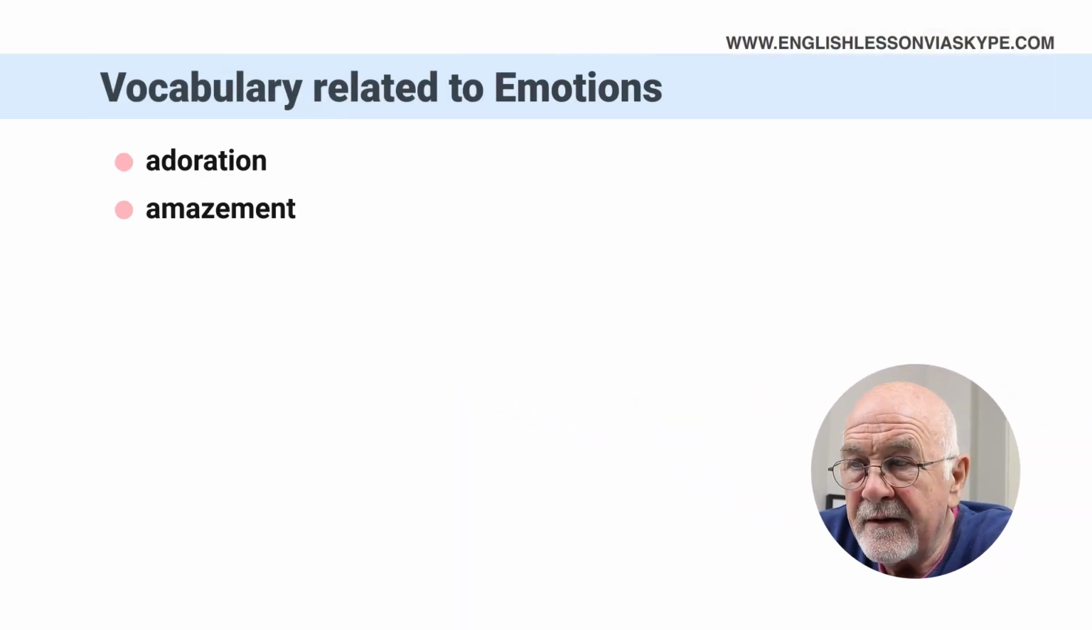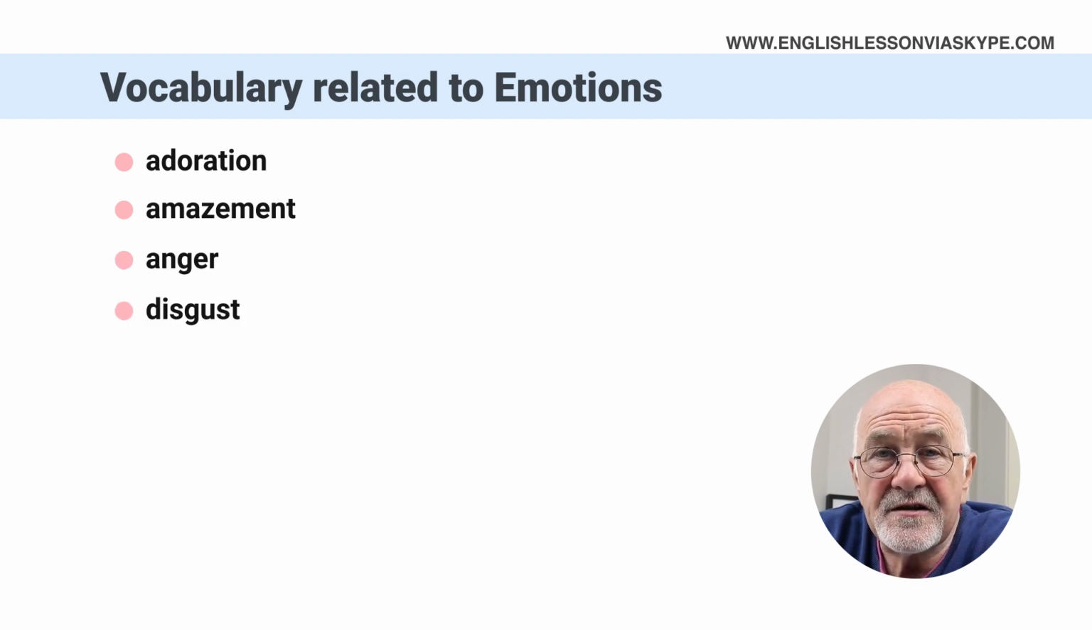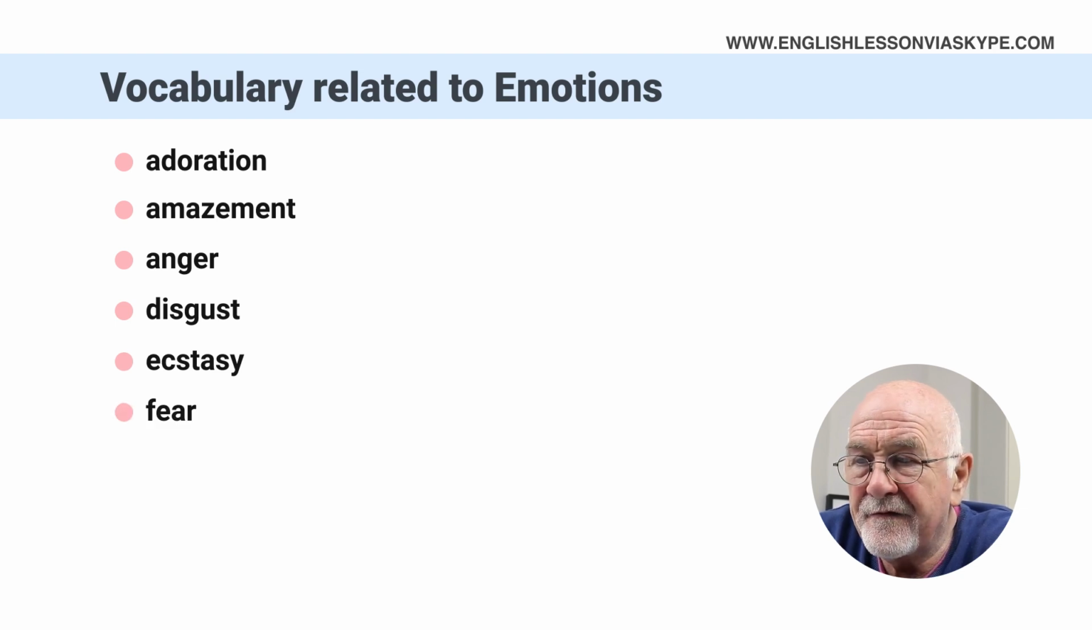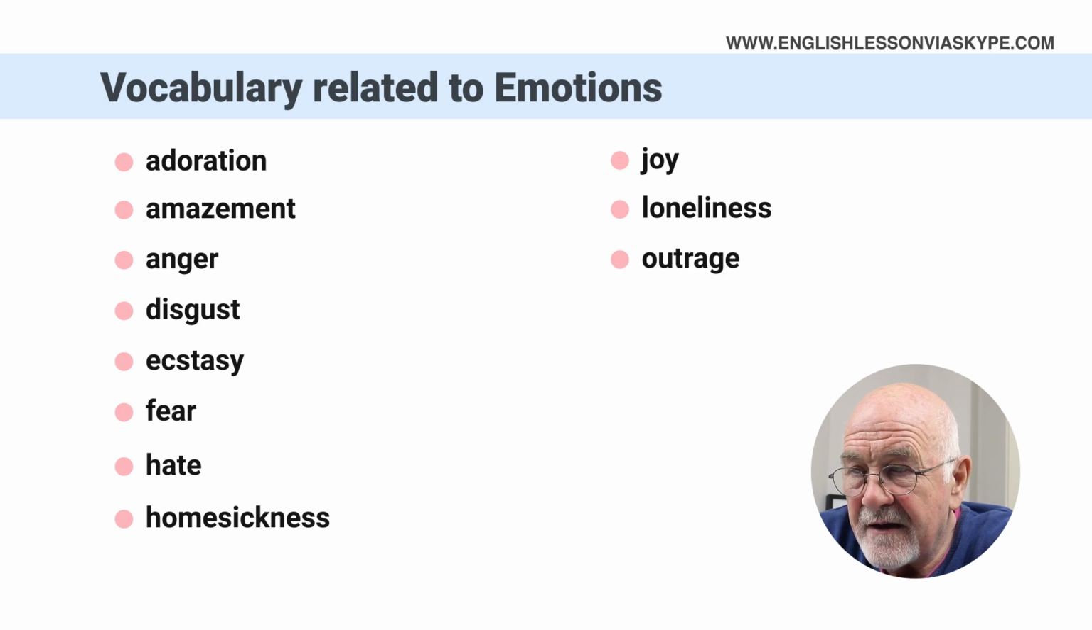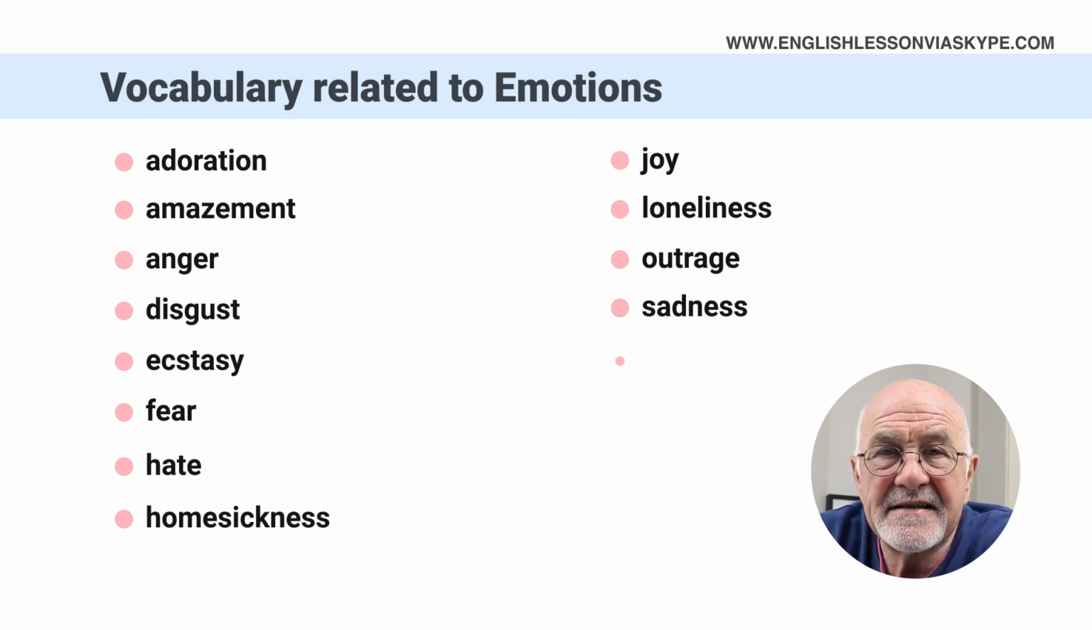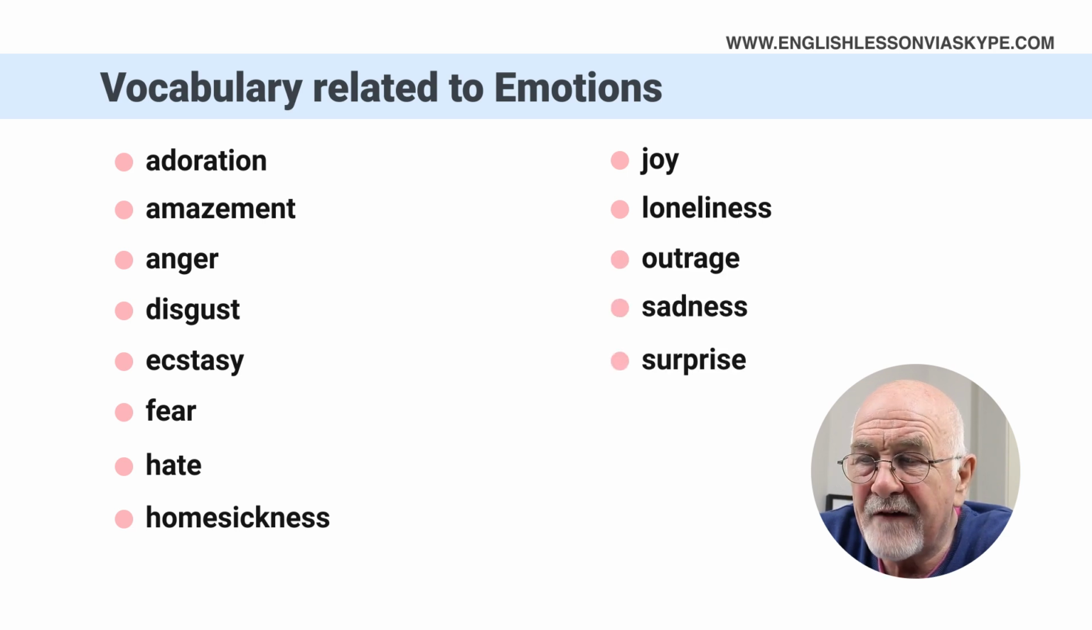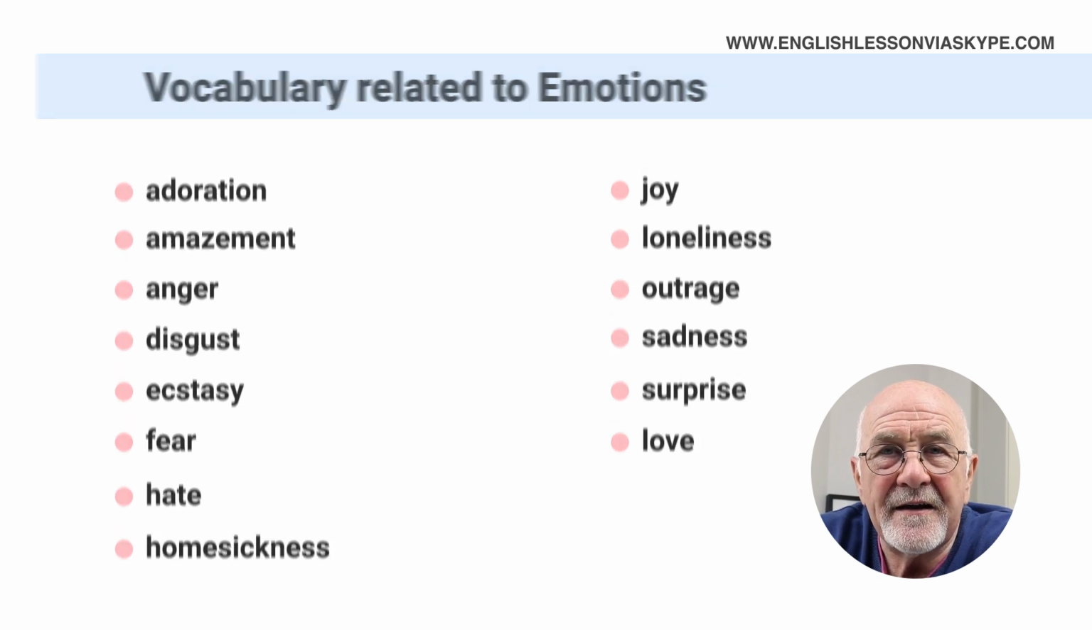Adoration, amazement, anger, disgust, ecstasy, it's very difficult to pronounce, ecstasy, fear, hate, homesickness, joy, loneliness, outrage, sadness, surprise, and finally, love. Okay, so here are the 14 emotions. I'm going to go through them one by one and give you some examples.